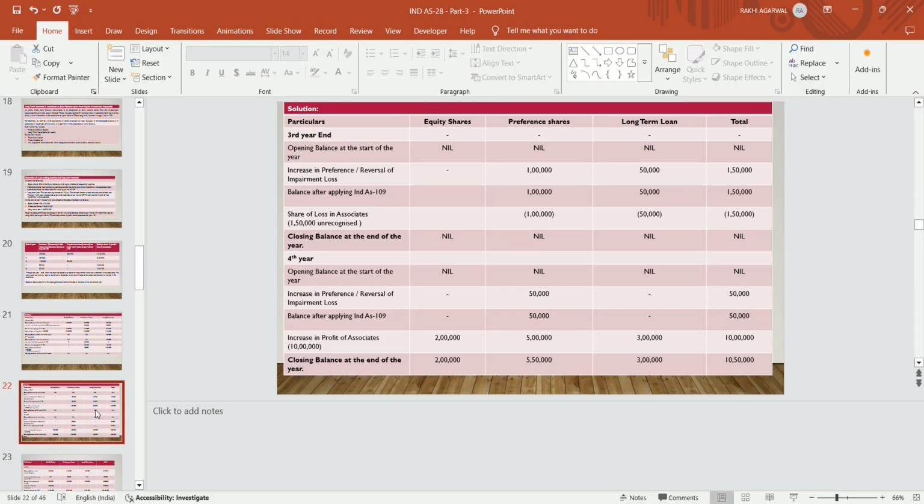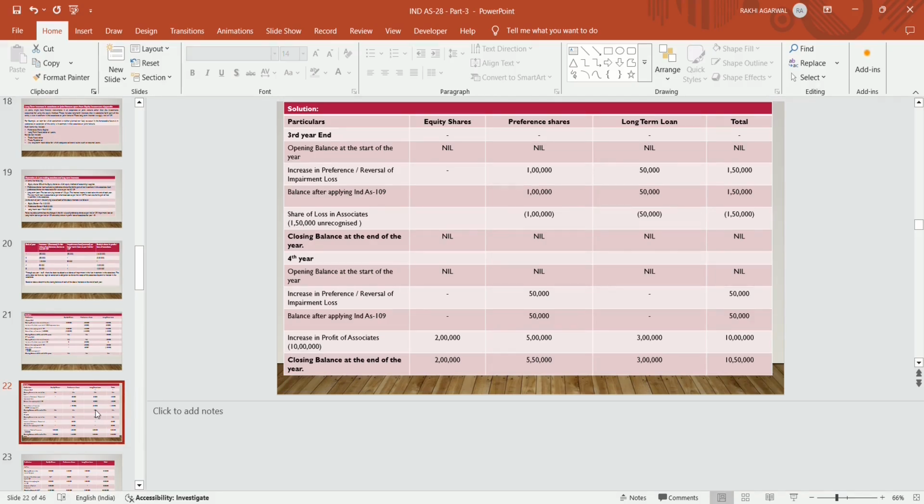Now share of loss which is unrecognized in year 2, that is the carry forward losses, is to be adjusted. So 1,50,000 is unrecognized, so we will adjust that. 1 lakh is adjusted with the preference share and balancing 50,000 is adjusted with the long term loans. Now closing balance at the end of year 3 becomes equity nil, preference nil, long term loan nil, total becomes nil.